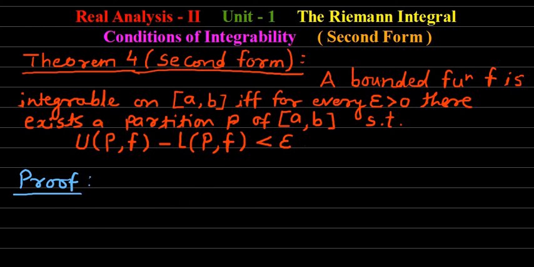But before going to the necessary part, first of all we mention that the function f is a bounded function defined on the closed interval a to b.